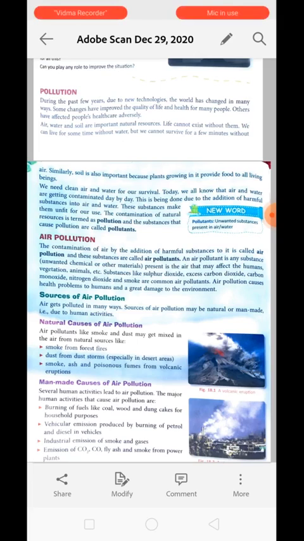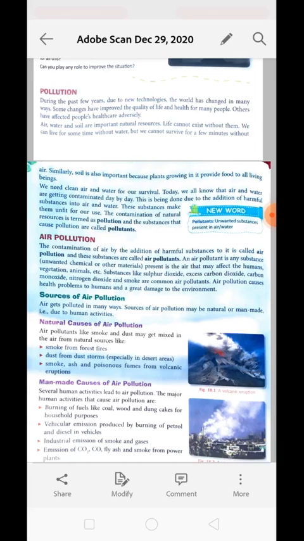If they are getting added into the air, its nature will get changed. It will be harmful to inhale. So in that condition, that air is said to be polluted, and the substances which are added into the air to make it polluted are known as pollutants.